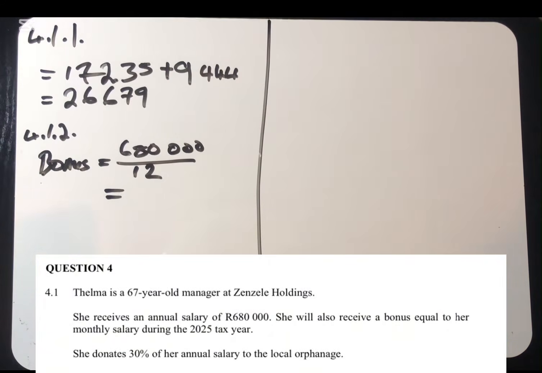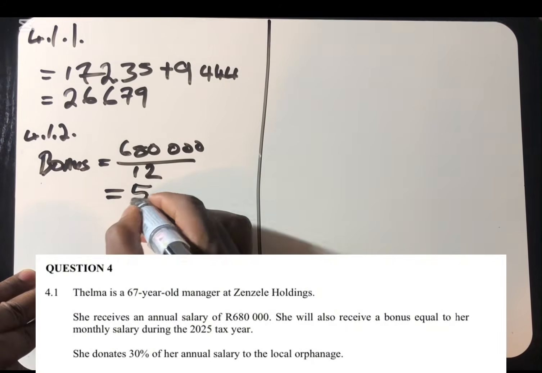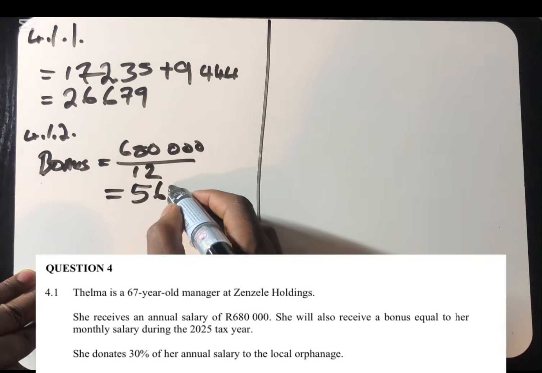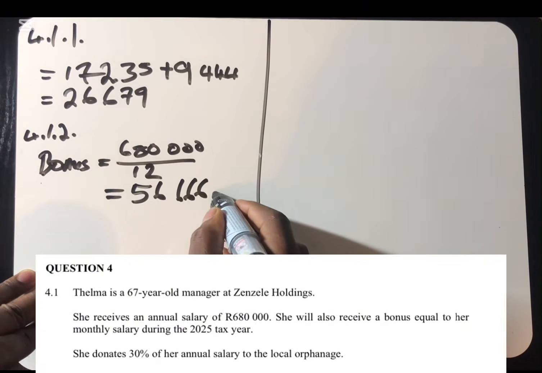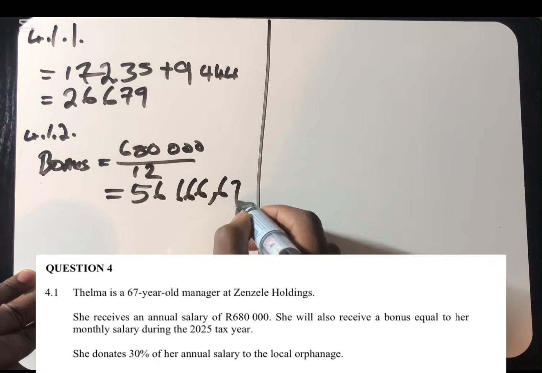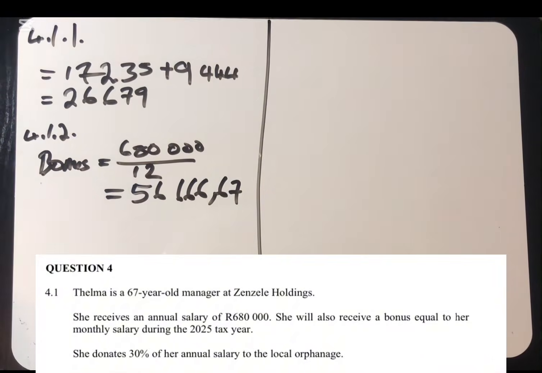So if you divide it by 12, we'll find her monthly income. This person is earning 56,666.67 in a month.